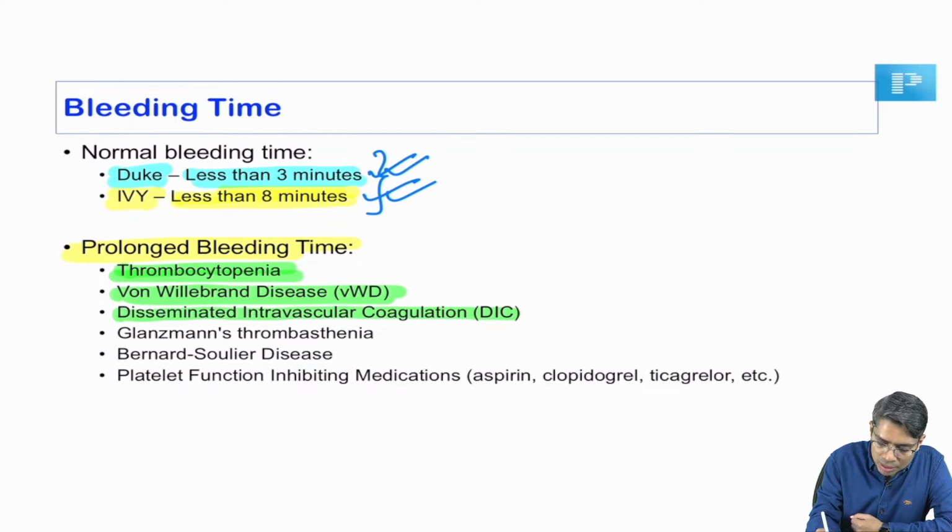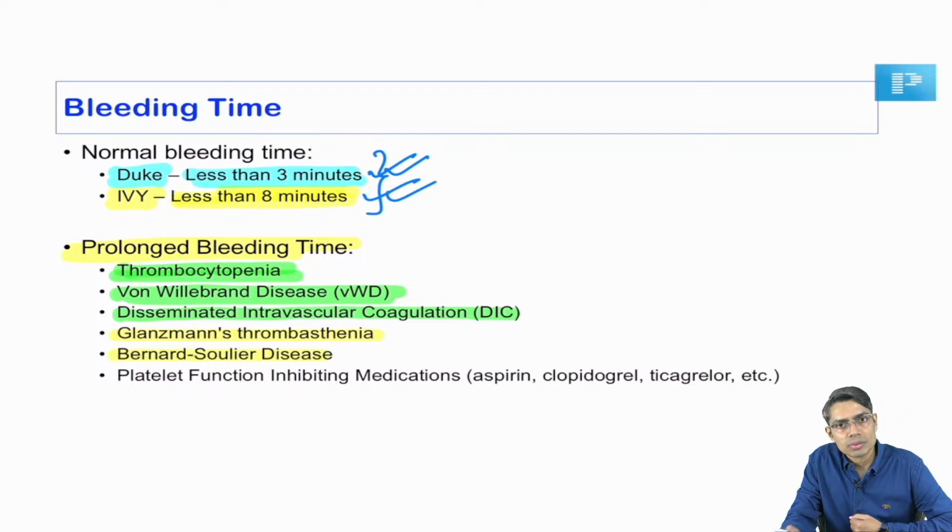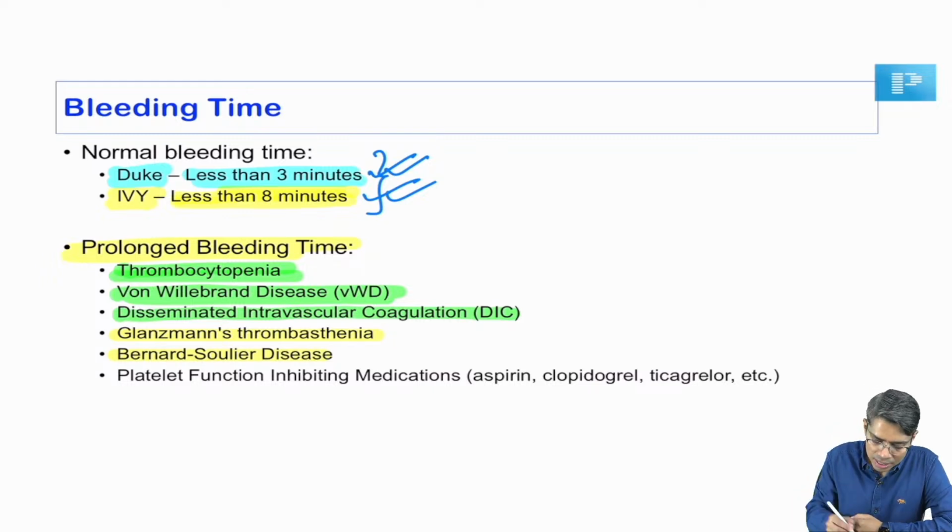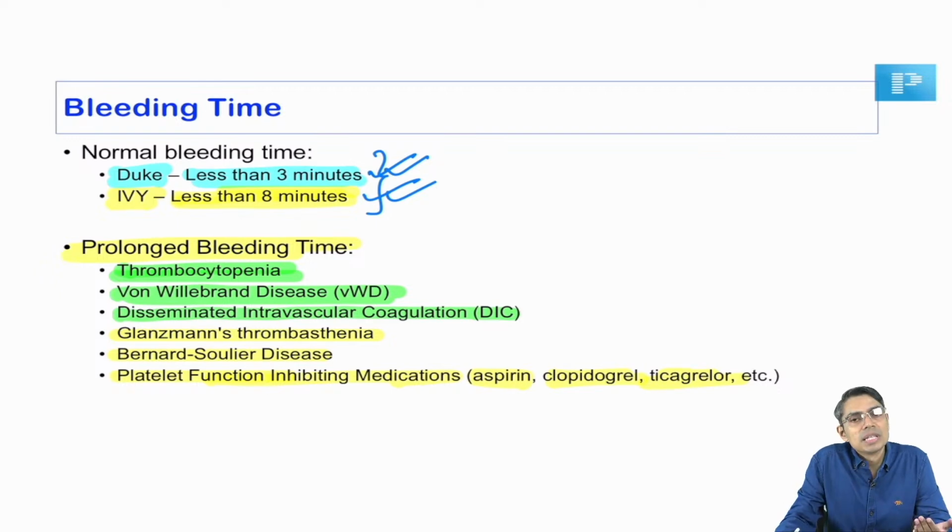And then two important disorders, Glanzmann's thrombasthenia and Bernard-Soulier syndrome. All of you know which receptor in the platelets is the problem in these disorders from your medicine knowledge. And the fifth one is platelet function inhibitor medication, meaning if you are taking aspirin, clopidogrel or these medications, they also increase the bleeding time.